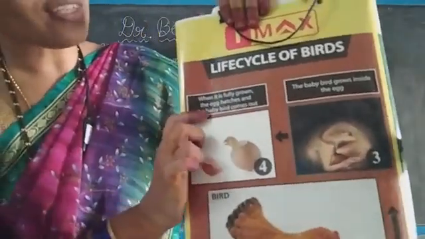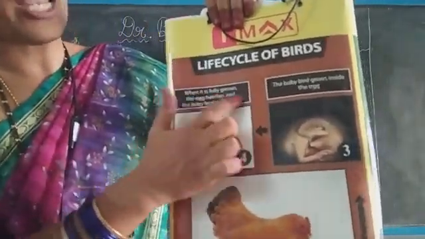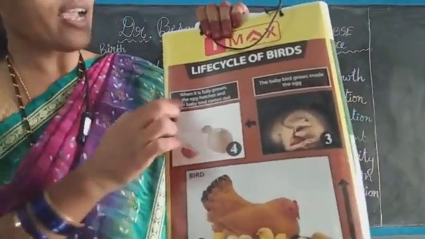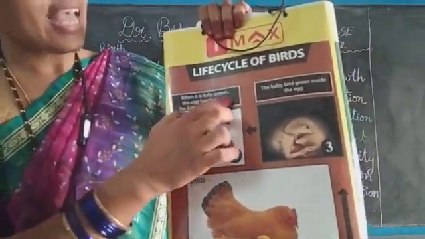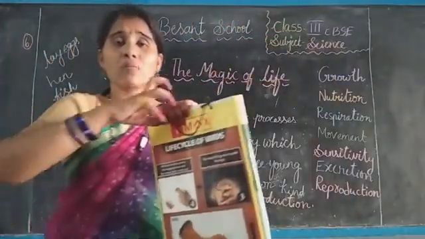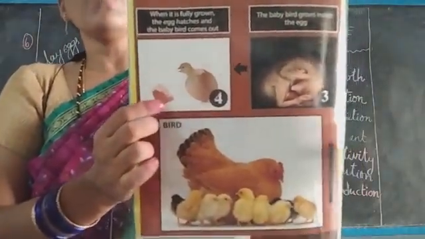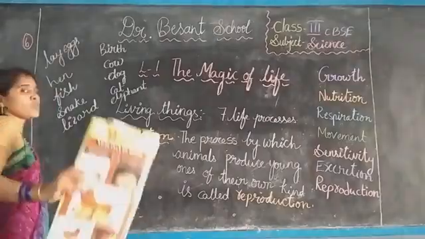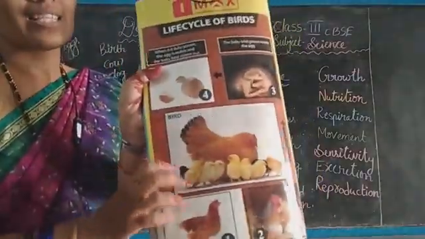When it is fully grown, the egg hatches, which means it breaks, and the baby bird comes out. In all these animals, the young ones come like this.